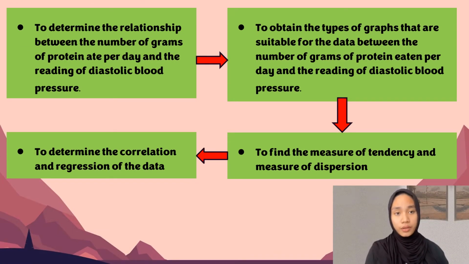The objective of the study is to investigate the relationship between the number of grams of protein eaten per day and the reading of diastolic blood pressure. Next is to obtain the type of graph that is suitable for the data between the number of grams of protein eaten per day and the reading of diastolic blood pressure. Next is to find the measurement of tendency and measurement of dispersion. And next is to determine the correlation and regression of the data.